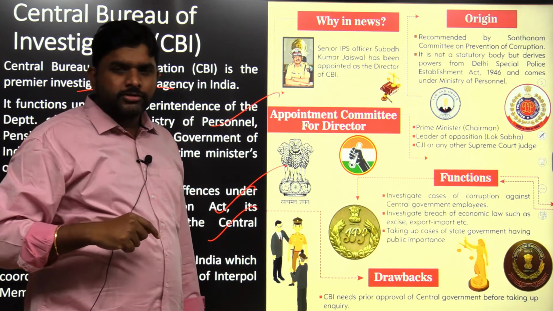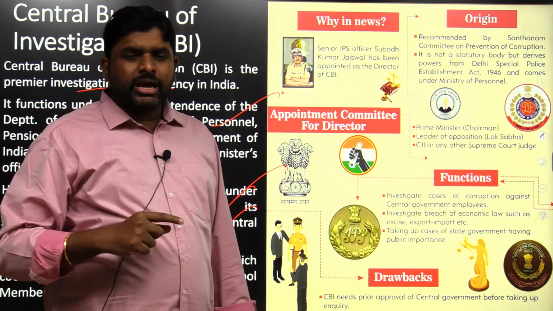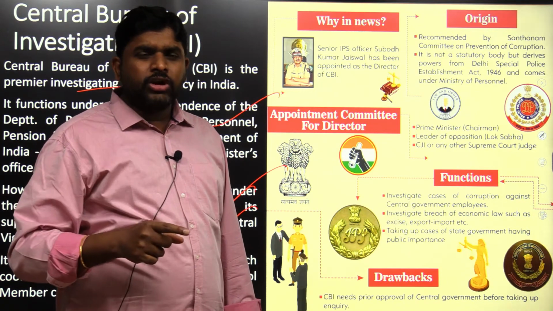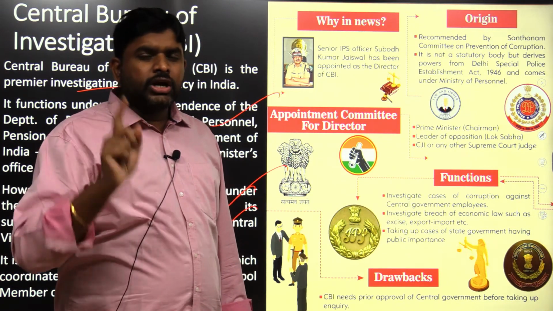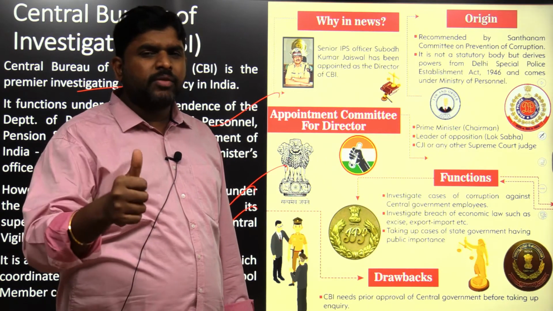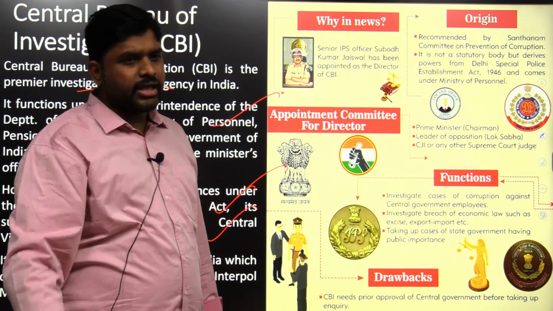Not only the Prime Minister's Office, not only the state government recommending, not only the Supreme Court and High Court recommending, but also under the Prevention of Corruption Act, the CVC has the power to order the CBI to do the inquiry.